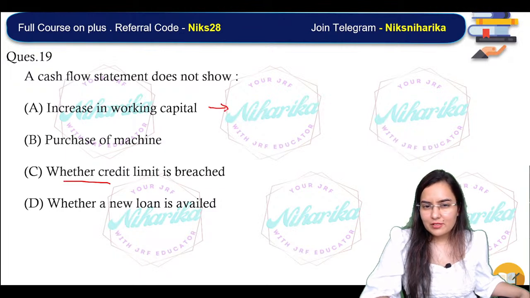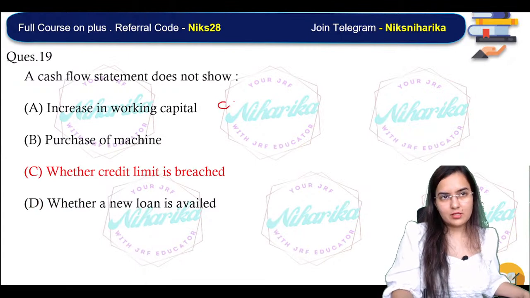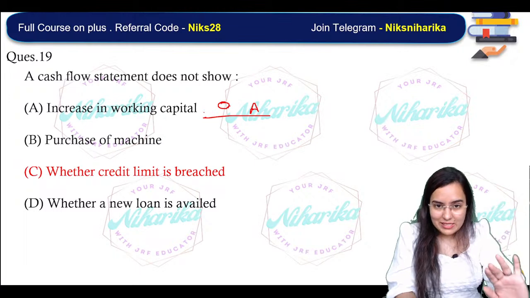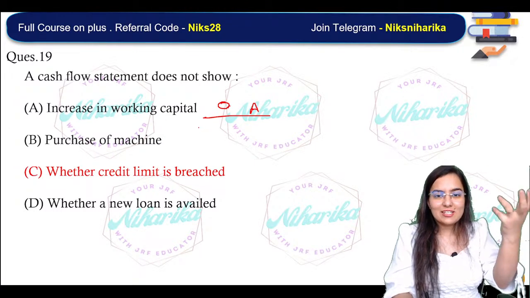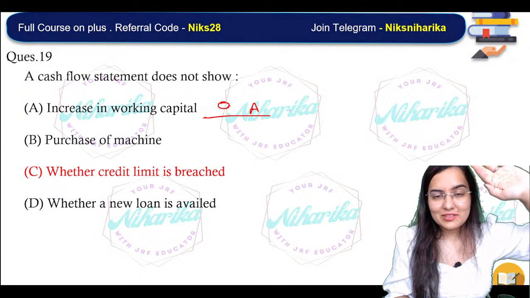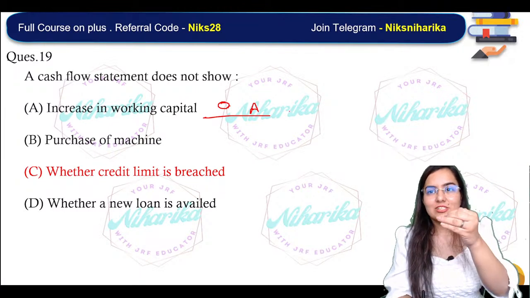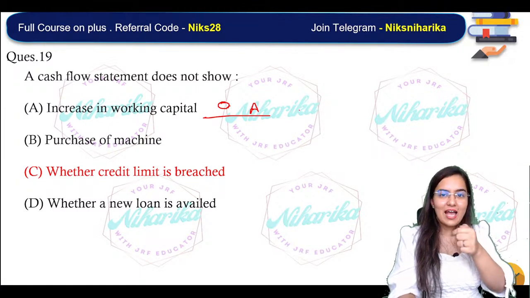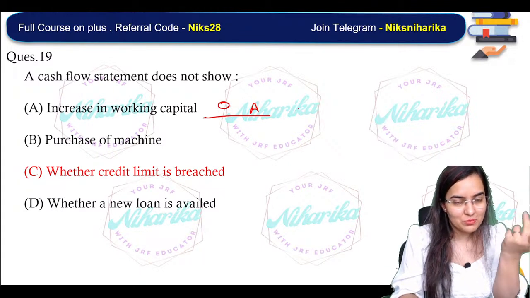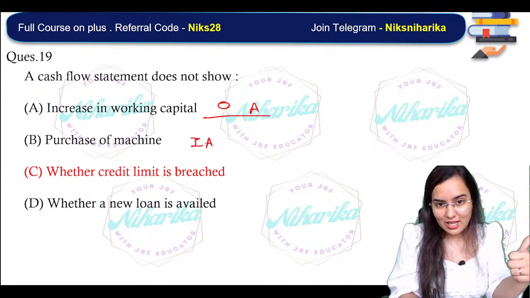Increase in the working capital, so we see in operating activities, increase in the working capital, decrease in the working capital. We add all the CL increase and reduce all the CL decrease. We subtract all the CA increase and we add all the CA decrease. Inverse relationship in CA and direct relationship in CL in operating activities. Purchase of machine is an investing activity.